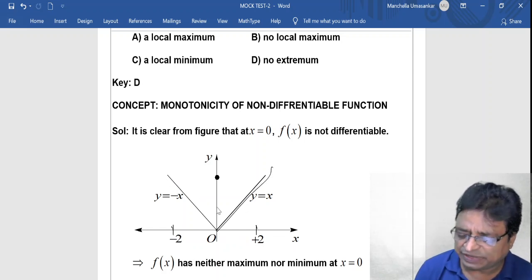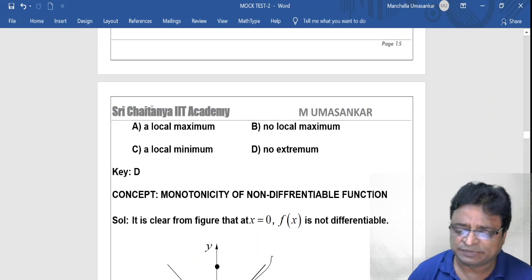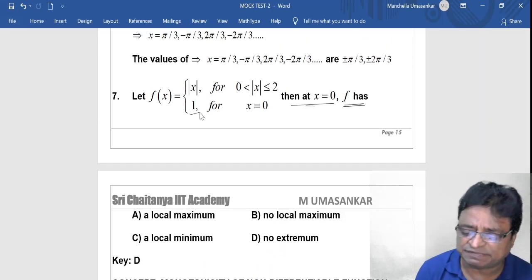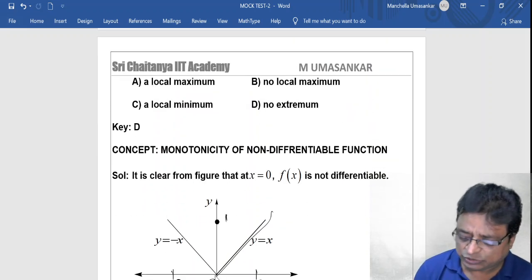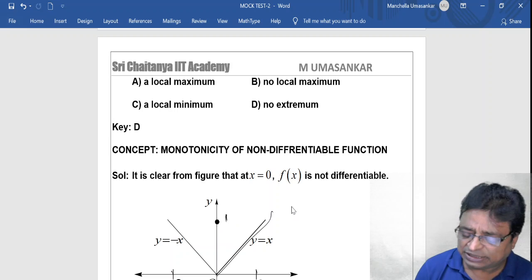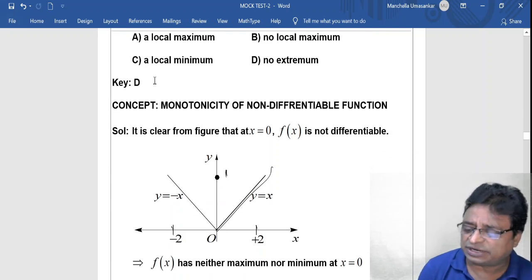And it is very clear that at 0 the value of the function is defined as 1. So this is 1, this is 1. So at 0 it is 1. And at 0 the function is not differentiable.